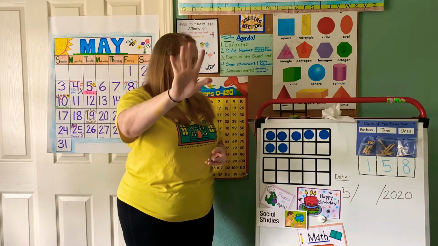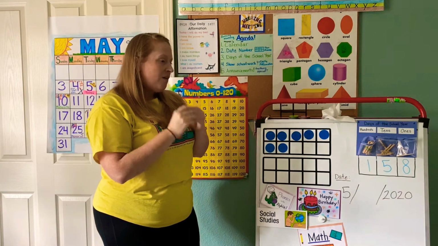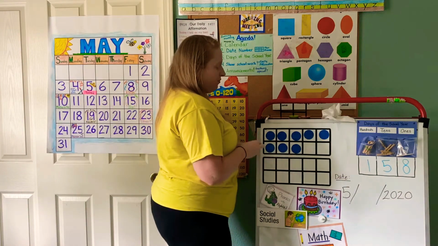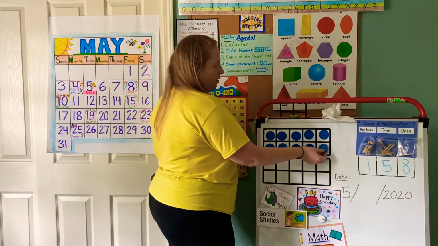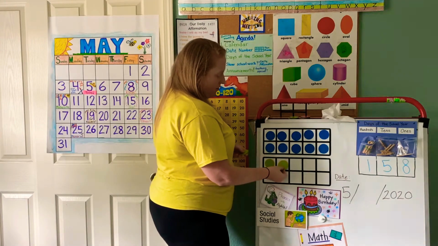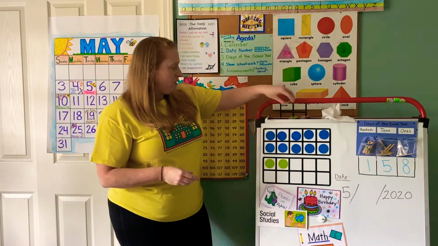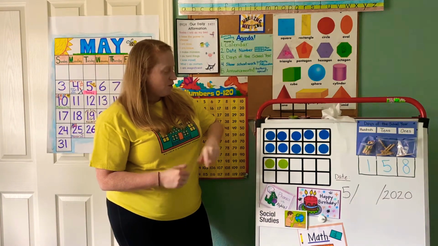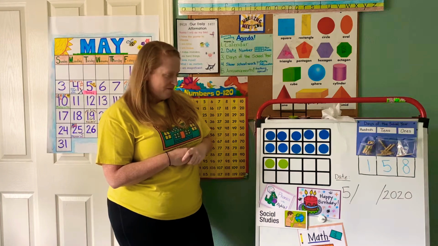It's been 5 days. So we have to add 5 dots. 1, 2, 3, 4, 5. Do we see our 10 and 2? So we're on the 12th day of May.